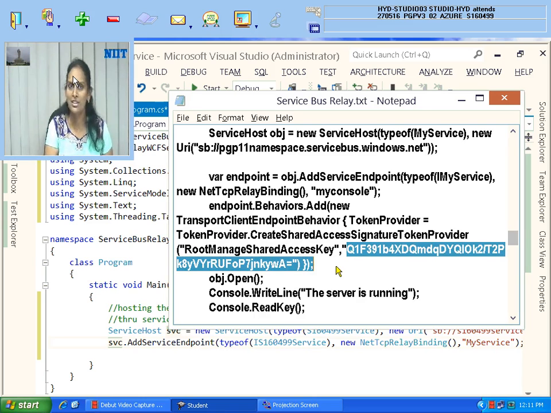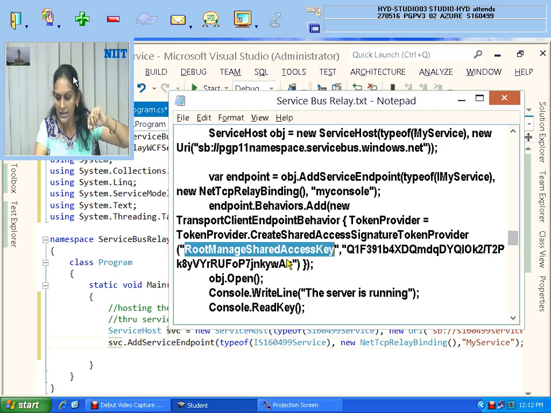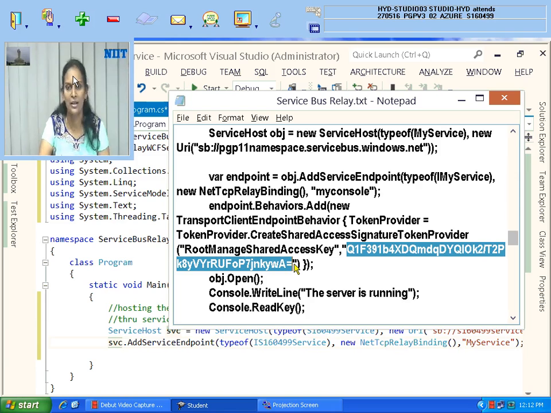It is accessible only through the service bus. Means you should get the service bus utilization rule permission. If you are able to write this line, then only you have the permission. If the service bus you are trying to access has this type of key and this type of value, well and good, it will allow you to access. Otherwise, no. That is the security that you are providing. Everybody who knows your service bus name is not sufficient. If they are able to write this code, then only they can access it.